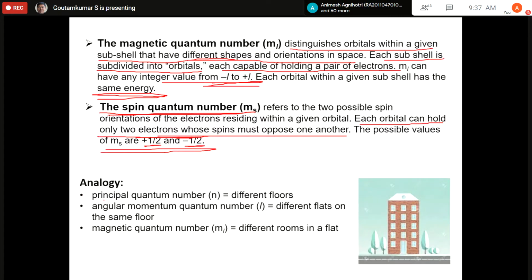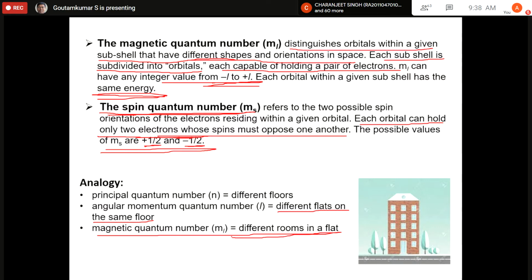Similarly, we can take the analogy that the principal quantum number is the different floors of a building, the angular momentum quantum number is different flats on the same floor, and the magnetic quantum number is different rooms in a flat. We can give the address of the electron.